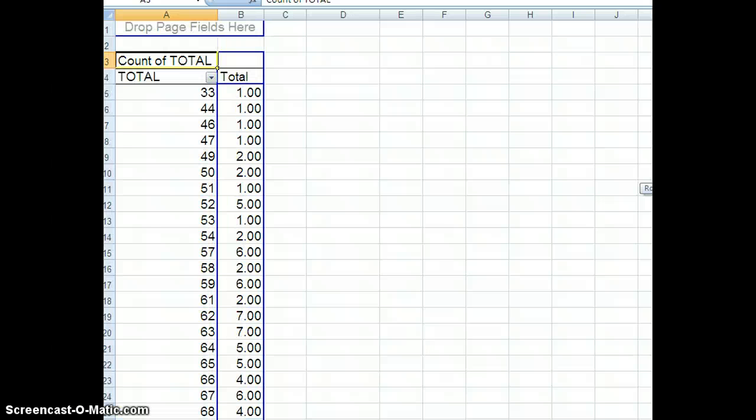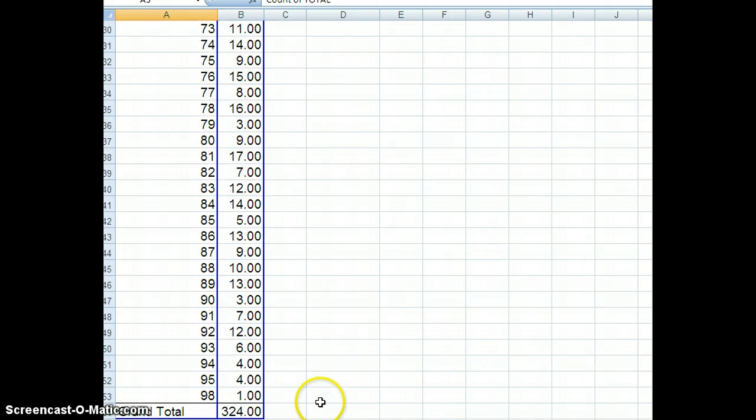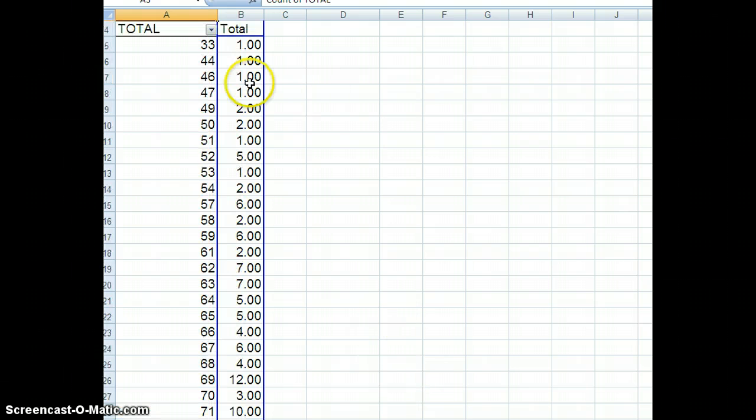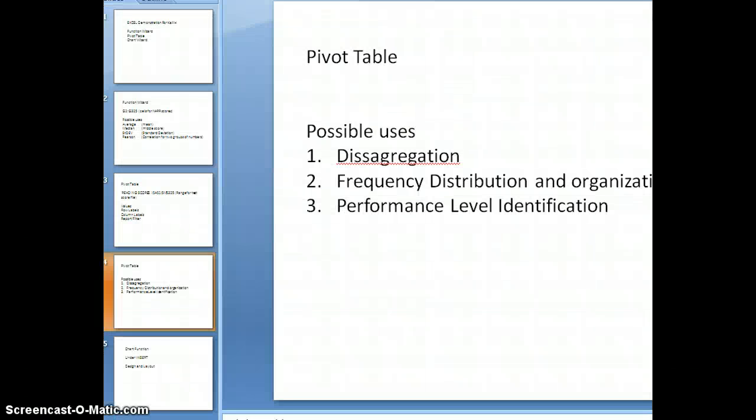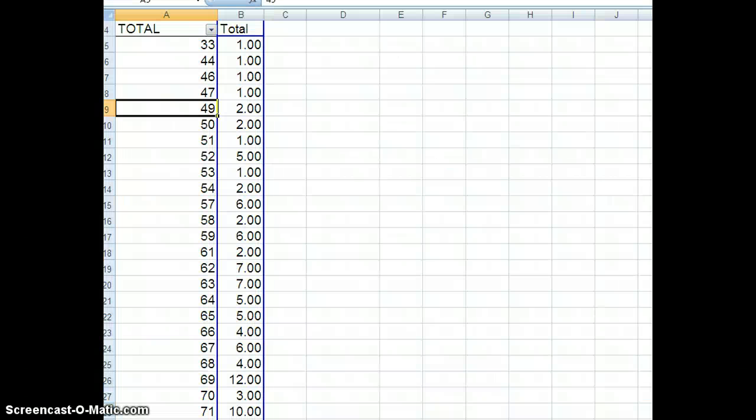In other words, I know on the total score, one little person got as low as a 33, and somebody got as high as a 98 out of the 324. So for each score value, I know which score values were occupied and how many people occupied that score value. Now, if you're doing big numbers on a project, that's one of the first things I tell people: you've got to do a frequency distribution. You've got to know how the numbers are distributed. Again, that's something you can do with a big number set quicker than anything else. And here's the third thing that you probably want to do with this process.